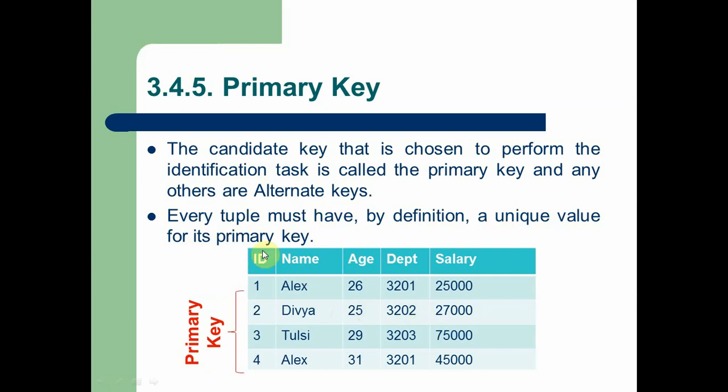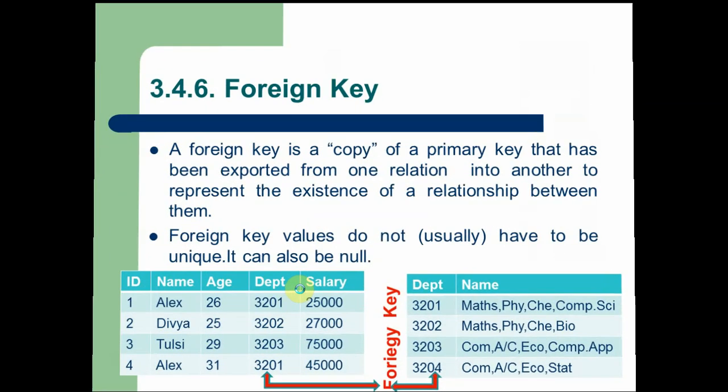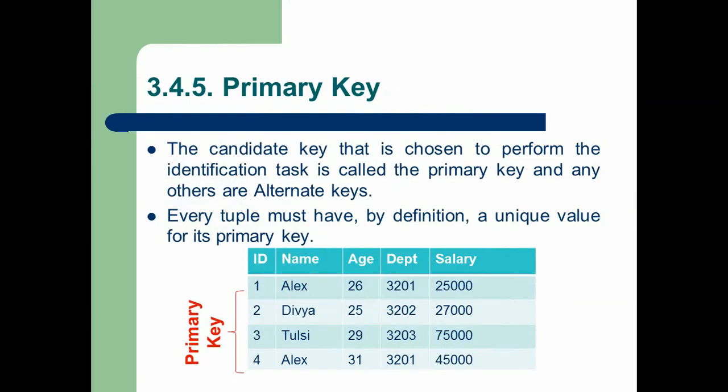In this example, we have five attributes, five columns: ID, name, age, department, salary. Here you can see ID is the only column or key which consists of unique values. That means there is no duplication in this value. But in name you can see Alex's name is duplicated. That means there are two employees in the table who have the same name Alex.